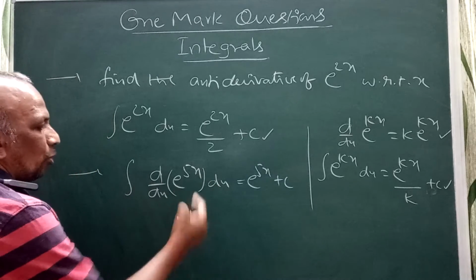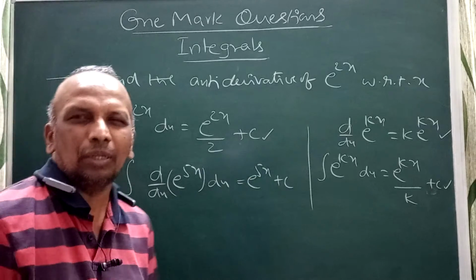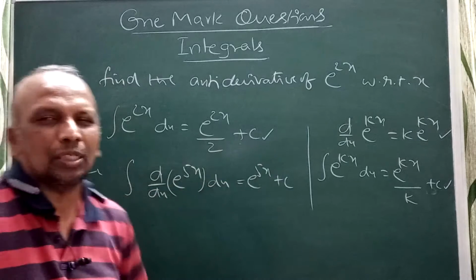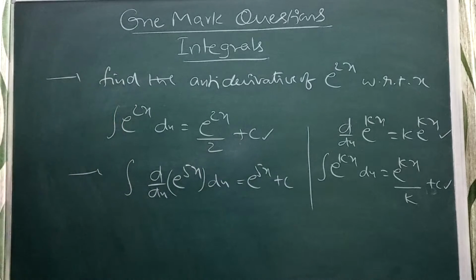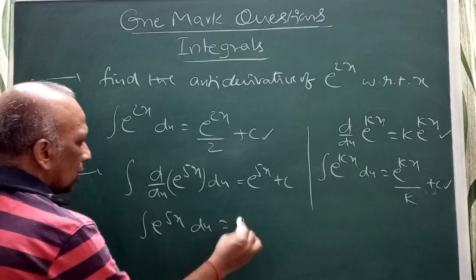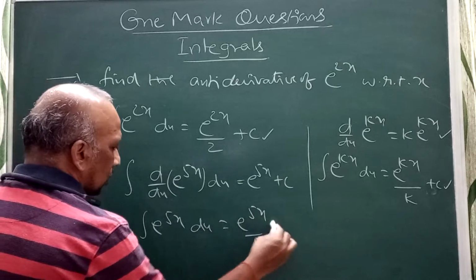They are asking d by dx of e power 5x. The answer is e power 5x only. Don't write anything else, because the derivative will get cancelled and e power 5x will come. If they ask the integral of e power 5x, then your answer is e power 5x by 5 plus c.